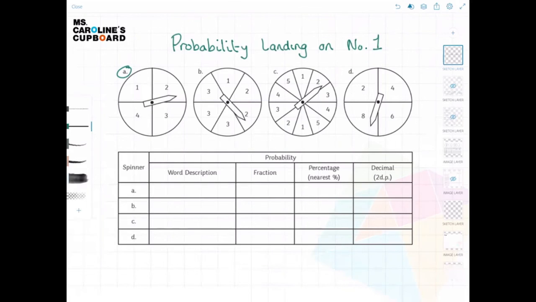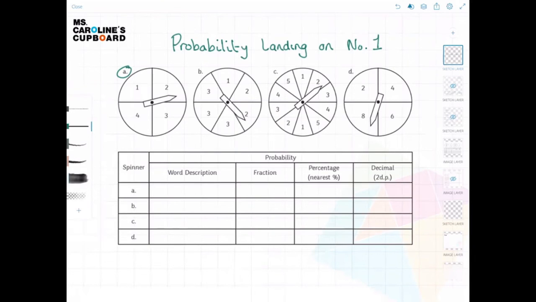Have a look there. So you've got 4 numbers. There's only one number 1, so what would that fraction be? What would that be as a percentage? What would that be as a decimal? And then what would the word description be? Is it an even chance? Is it less than even? Is it more than even? Is it impossible? And once you've done A, move on to B, C, and D.